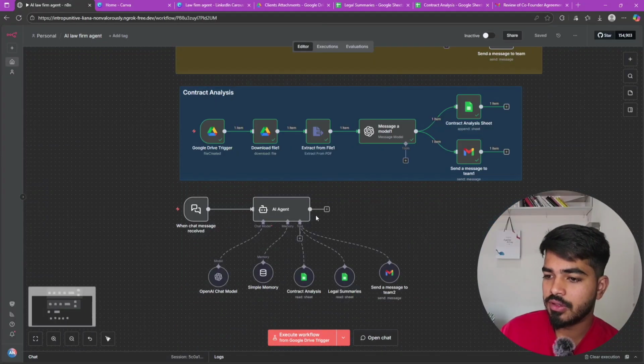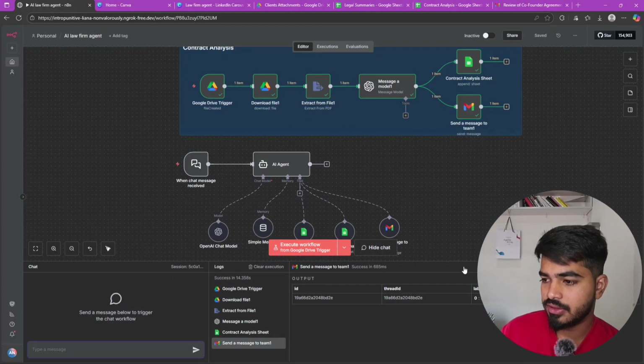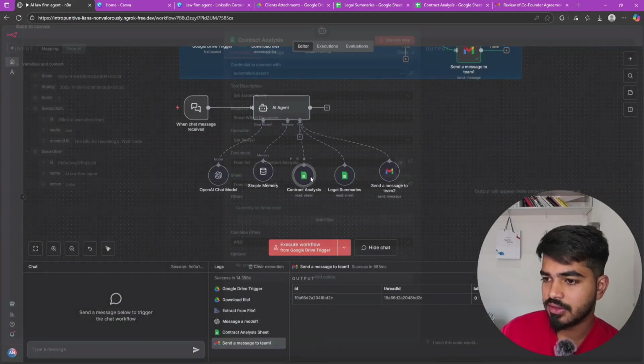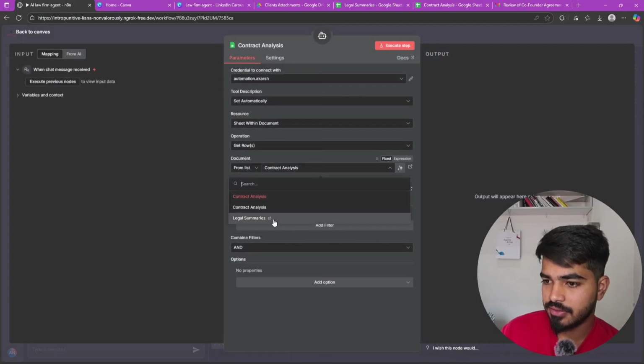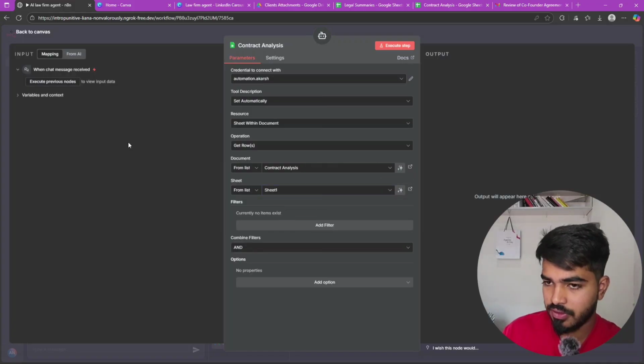So this is how the flow works, and let me chat with the data. Give me a second, guys. Let me just fix everything. Hope it works.